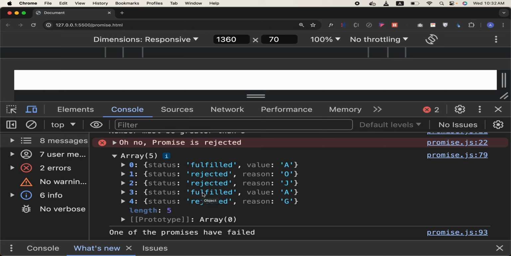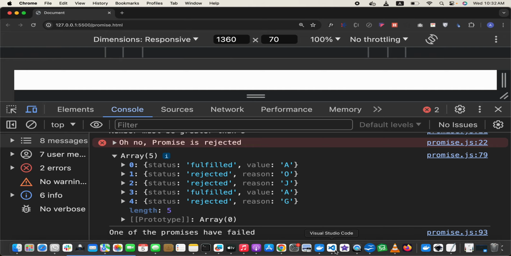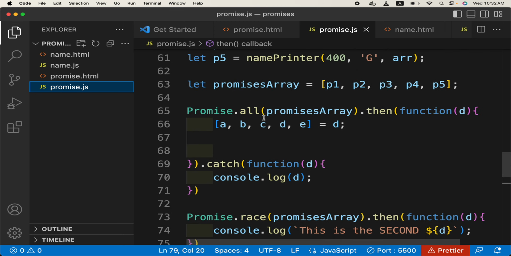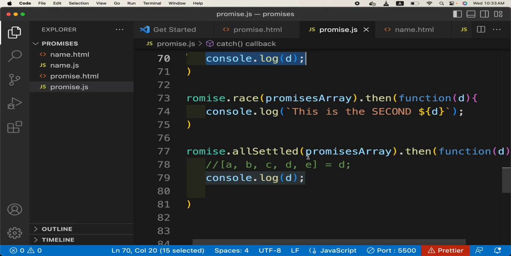So that's how, if you need a list of promises to have all of the statuses known, because in promise.all, if any of the promises gets rejected, we only get the catch, but in allSettled we can get the statuses of all the individual promises in this array.